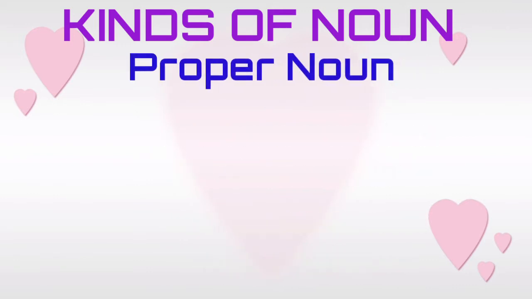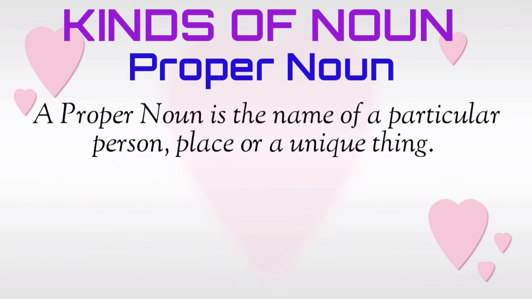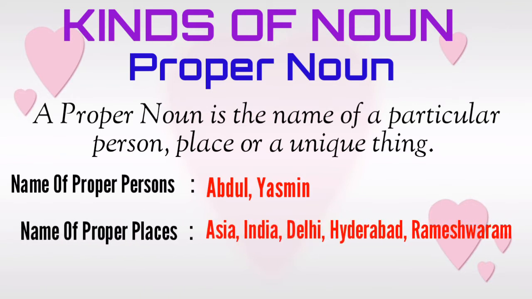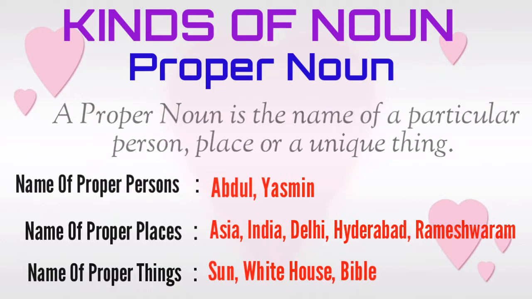Proper noun. We have a simple definition to remember it. A proper noun is the name of a particular person, place, or a unique thing. We will write a few examples. Name of proper persons: Abdul, Yasmin. Name of proper places: Asia, India, Delhi, Hyderabad, Rameshwaram. Name of proper things: Sun, White House, Bible.